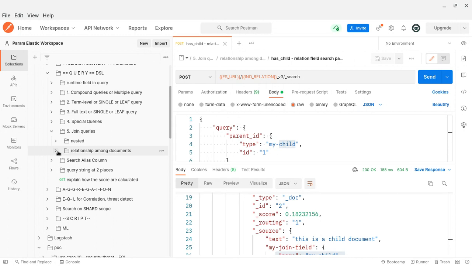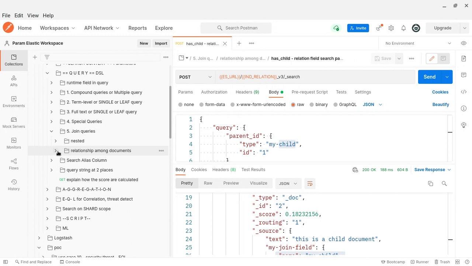Any document ingested by Beats, we cannot go and change all those things. But if we are ingesting ourselves, or doing some transformation, we can create the documents using parent-child relationships. Beats, clients or the default integrations do not support this. If you want, you can use your transformations to create a separate index, and in that you can try out all the joining queries.